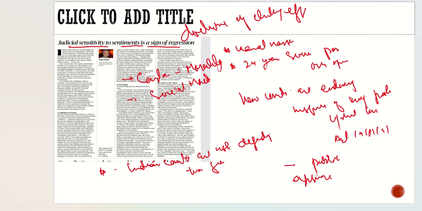And in this race, the right to freedom of speech and expression, which is protected by Article 19(1), is getting diluted. Further, the author highlights how the courts should have reacted to these cases.